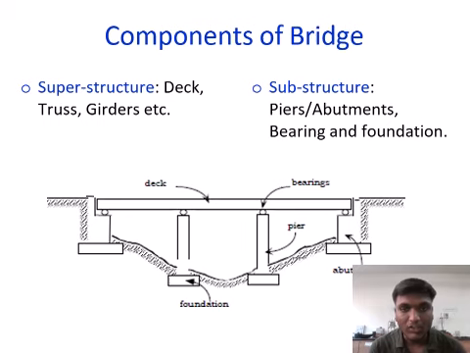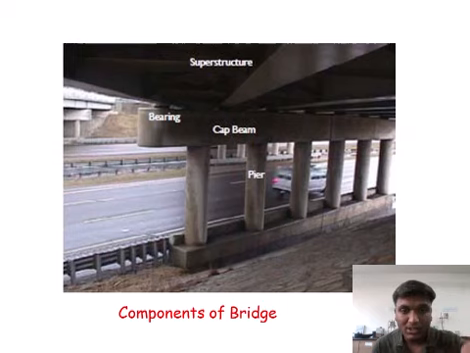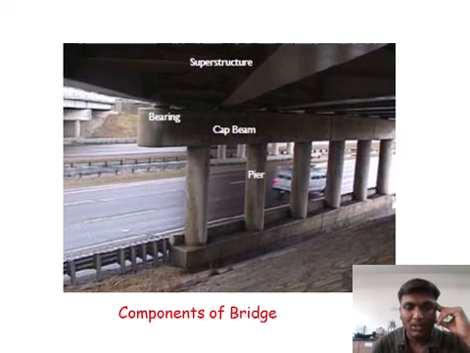The components of a bridge: superstructure, deck, truss, girder, etc. Substructure: pier, abutments, bearing, and foundation. As seen in the picture, the upper part is the deck. This is the bearing, and this column is called the pier, abutment, and foundation of the pier. Next one is the real image. This is the superstructure. This is the bearing, cap beam, and this is the pier.